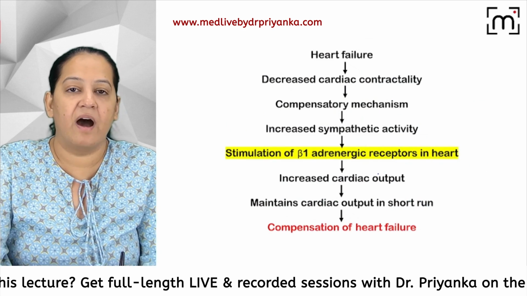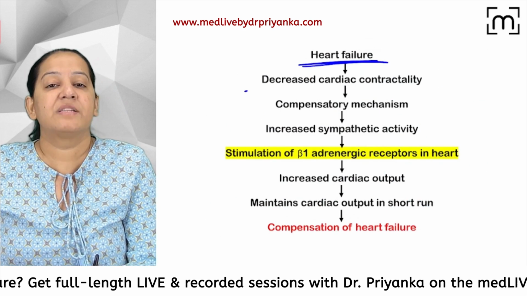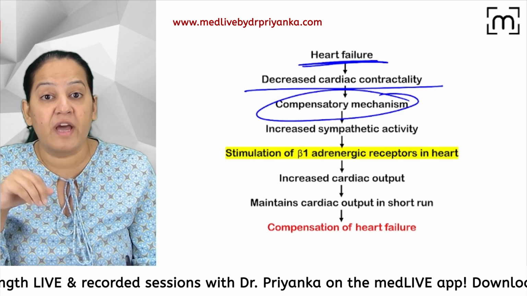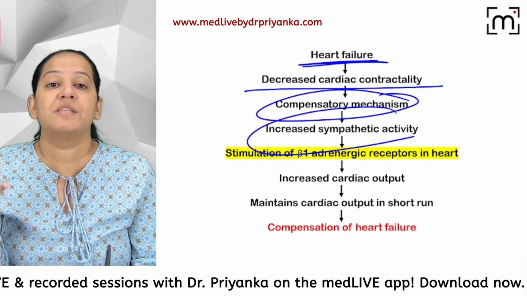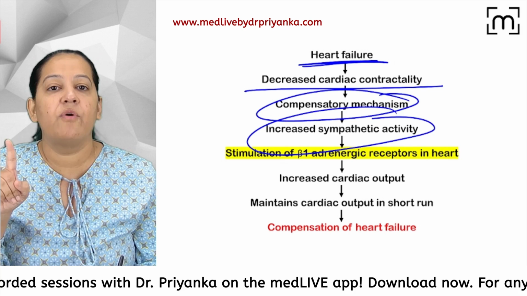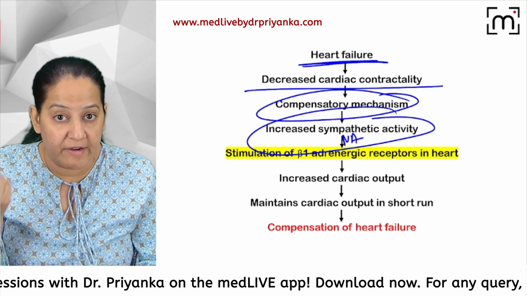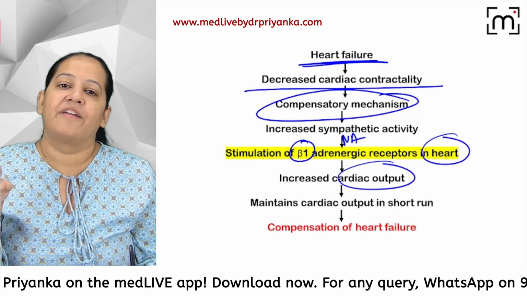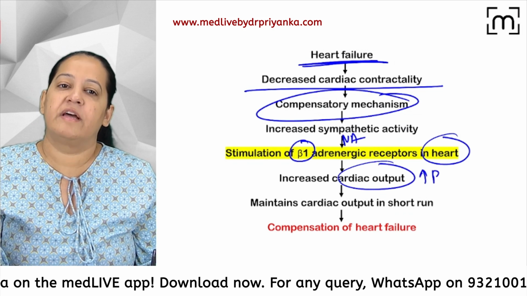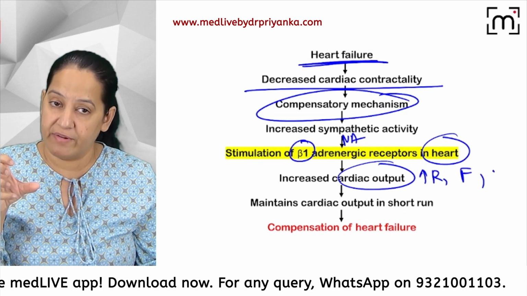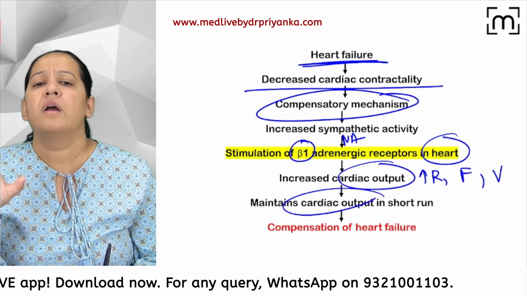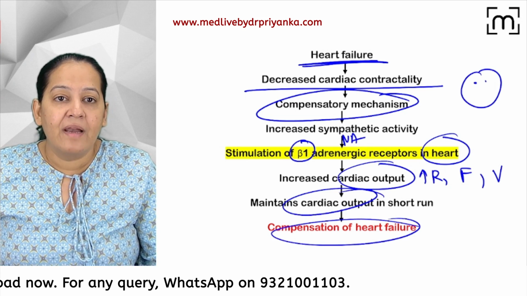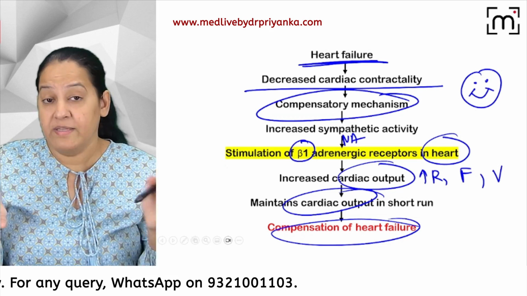Whenever heart failure is there, there is decreased contractility of the left ventricle. So it's an emergency. The compensatory mechanism will come into role. During compensation, the sympathetic activity will come into role. First of all, the sympathetic activity, I mean noradrenaline, will come, and that will bind with the beta 1 receptor on the heart. That will increase the cardiac output. That will increase the heart rate, the force of contraction, and the velocity of conduction. Everything is good. Cardiac output is increased and compensation occurred. We are happy. Let's make this smiley.